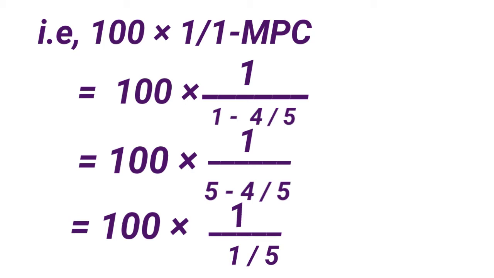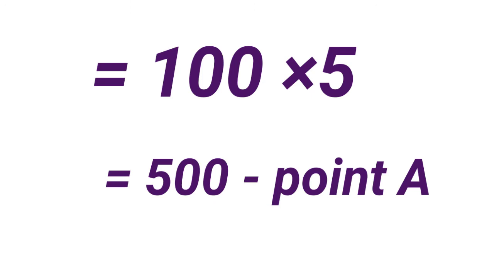Finding the LCM for 1 minus 4 by 5, we get (5 minus 4) divided by 5, so 100 into 1 by (1 by 5) is equal to 100 into 5 is equal to 500 crores. At point A, we get the original national income as rupees 500 crores. Refer to diagram 4.6.